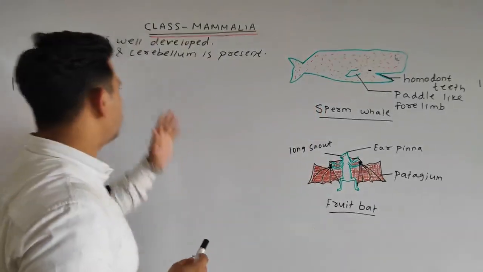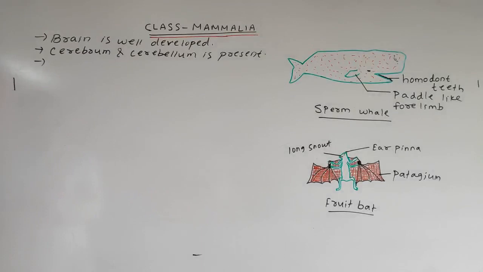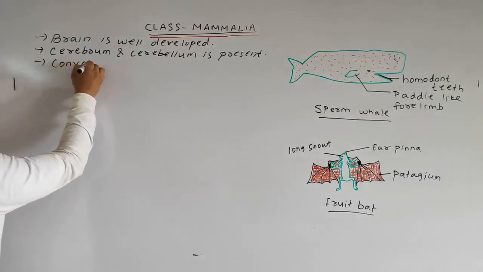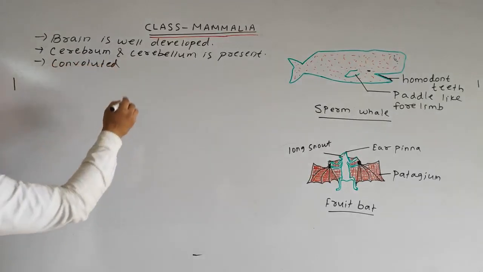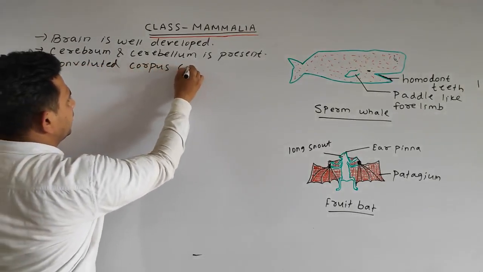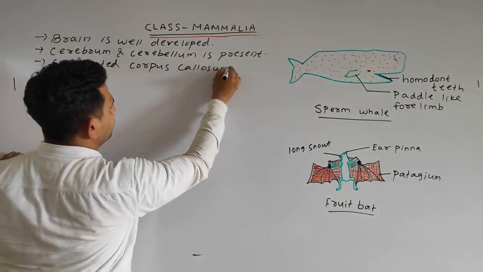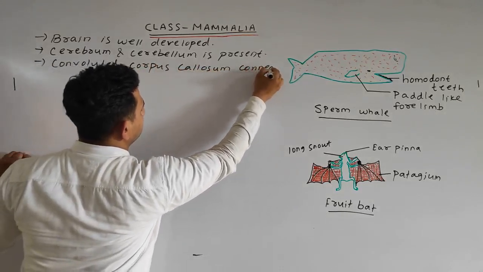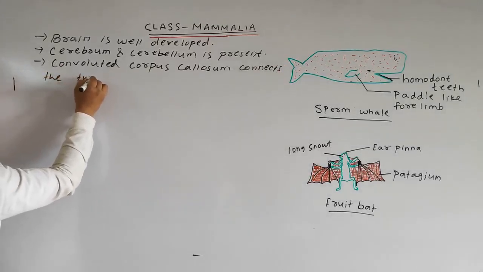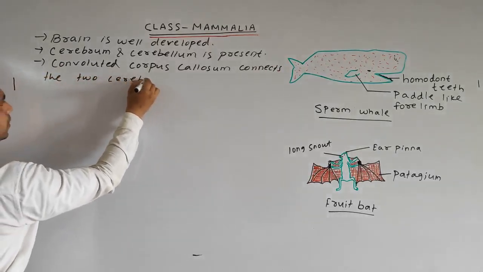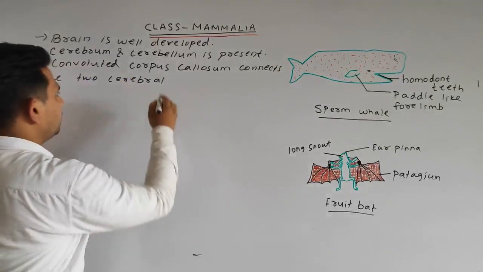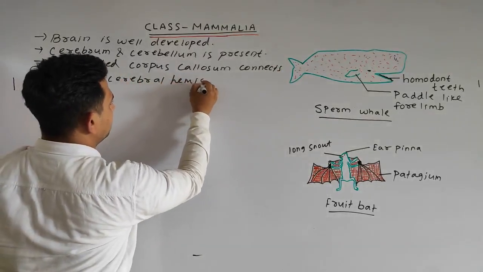So your next point: the convoluted corpus callosum connects the two cerebral hemispheres, means each segment of the cerebrum is called a cerebral hemisphere.